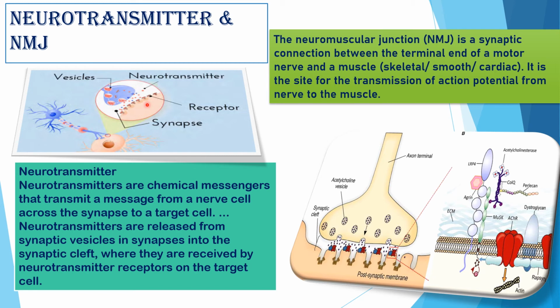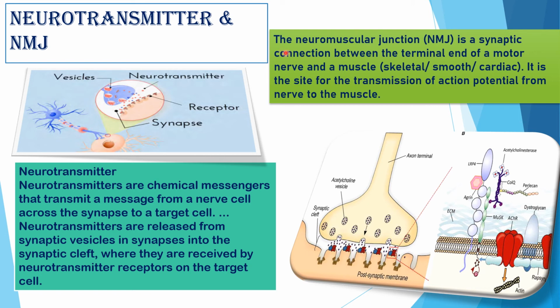In case of synapse, so this generally acetylcholine. This is acetylcholine as neurotransmitter which is released from this vesicle and moves to the presynaptic membrane. These are receptors on the postsynaptic membrane, and this is synaptic cleft, that is synapse, and this is the vesicle, and this is the part of this neuron.